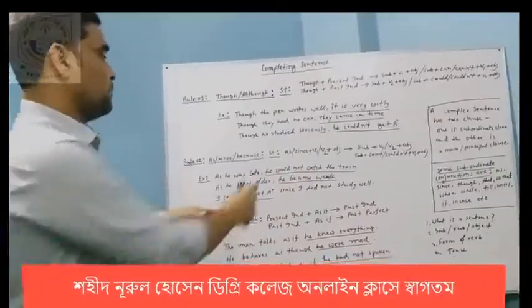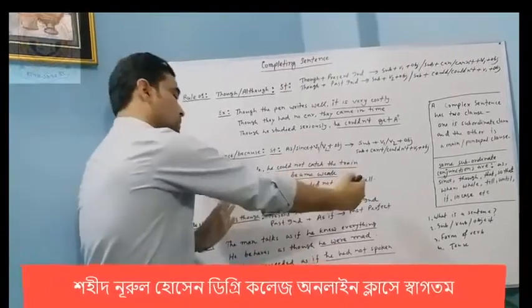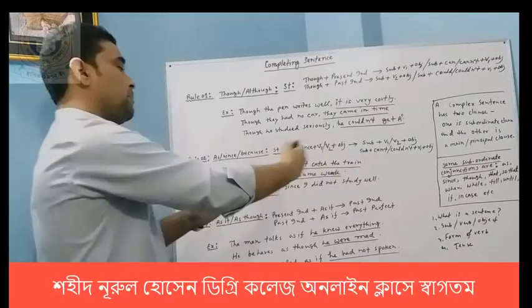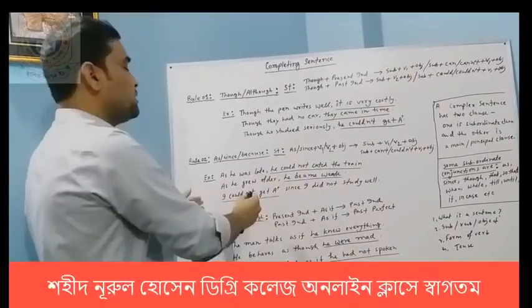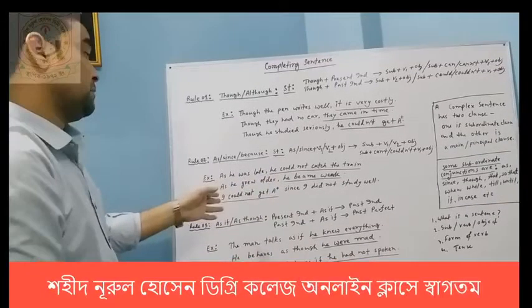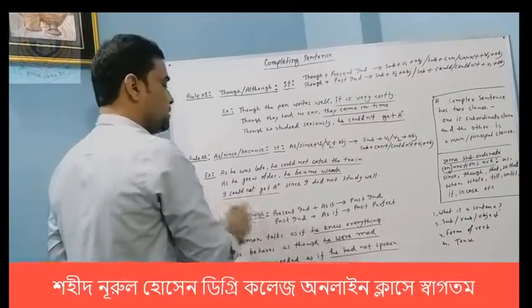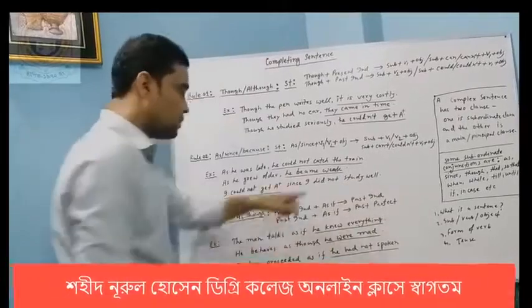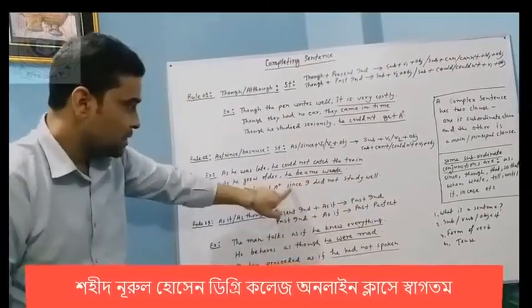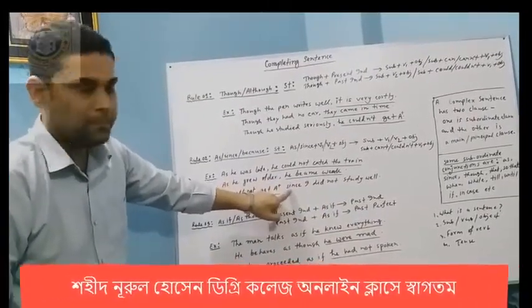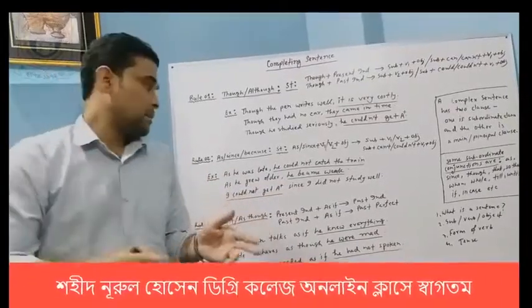Here you see, the subordinate clause is in the backward place, and the main clause has been written in the first portion of the sentence. But here you see, this is the main clause and this is the subordinate clause, because before this sentence we get since. Have you got the point? So I am going to repeat it again.